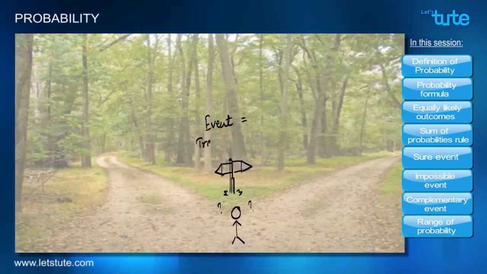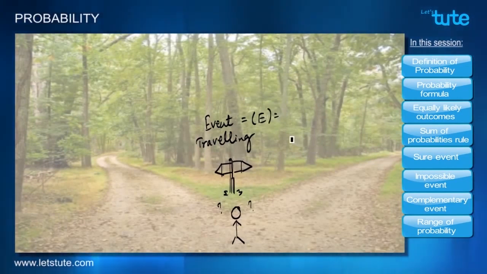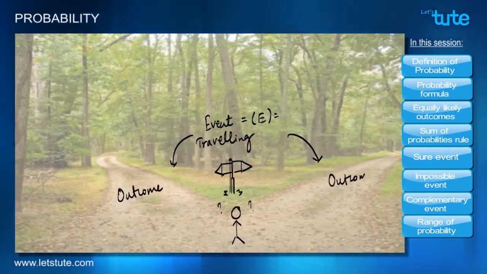So the event that is happening right now is the traveling by a road, which we can denote as capital letter E. And clearly the two roads that we see in front of us make the outcome of this event. So let's denote the road on our left as A and to our right as B. Let's say we don't have any sign that can help us in choosing between the two roads. Then we normally say that there is a 50% chance of taking either road A or road B.